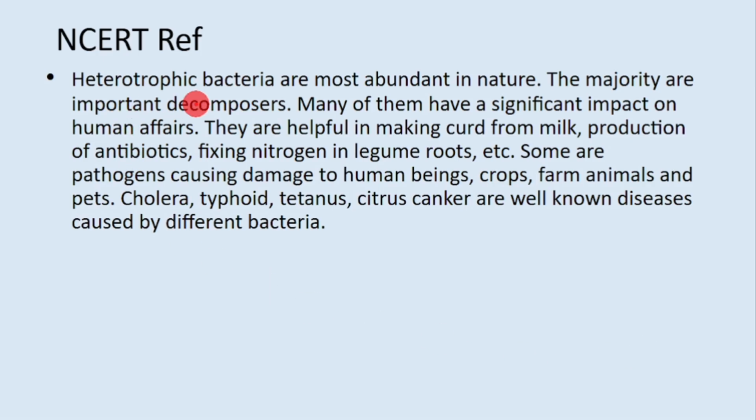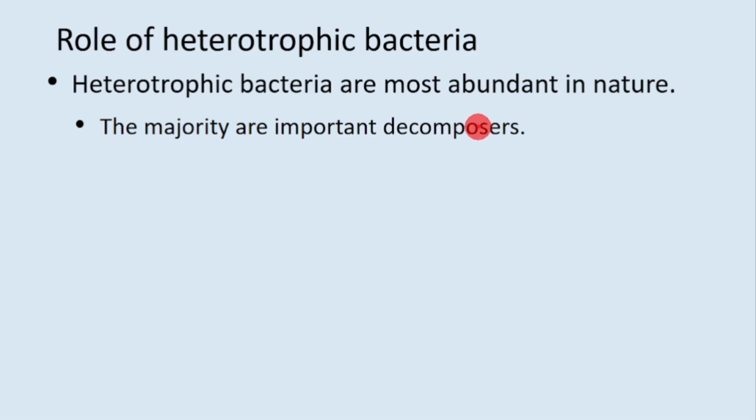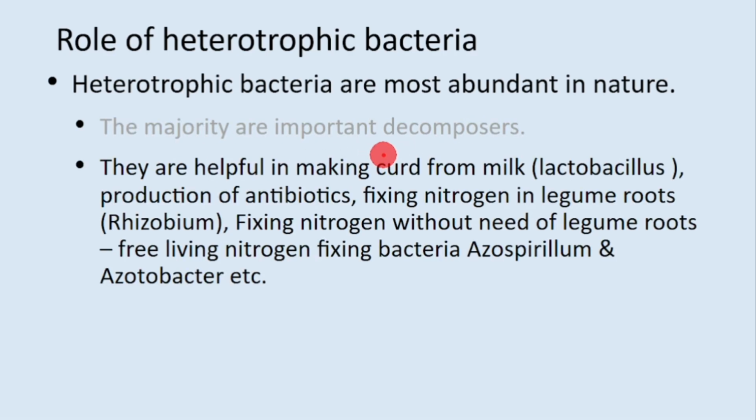Then the third category, heterotrophic bacteria. They are most abundant in nature and the majority are important decomposers. They are helpful in activities like making curd from milk; the famous example is lactobacillus. They are also used in production of antibiotics, and fixing nitrogen in legume roots. This you have learned before.